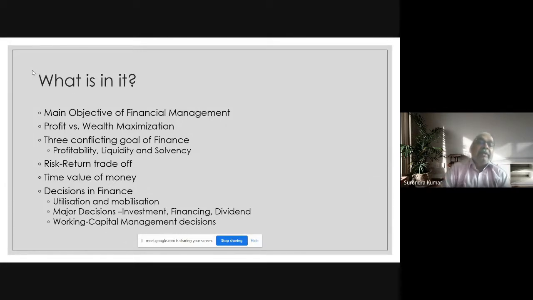When you say major decision in finance, this is the most important dimension that you keep in mind when you use the word finance. We are talking of all the three major decisions: investment, financing, and dividend. When we are talking of financing, we are talking of one of the major decisions in finance.